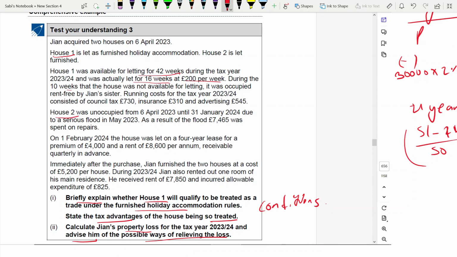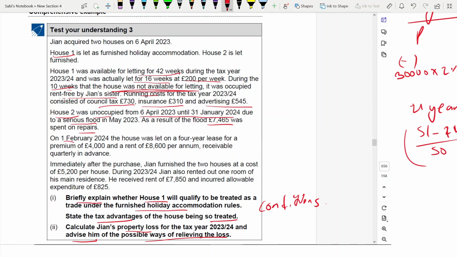During 10 weeks, the house was not available for letting and it was occupied rent-free by Jane's sister. Running costs consist of council tax of 730, insurance of 310, and advertising 545. House 2 was unoccupied from this date to this date due to a serious flood. As a result, 7,465 was spent on repairs.